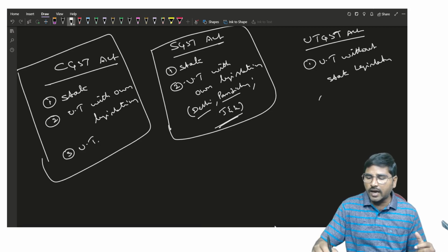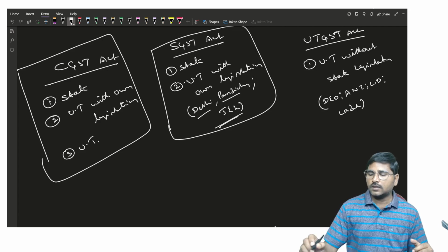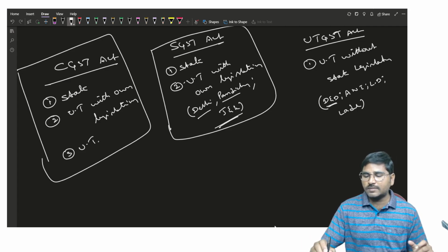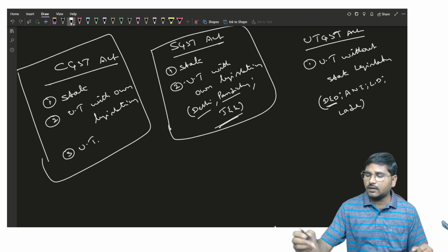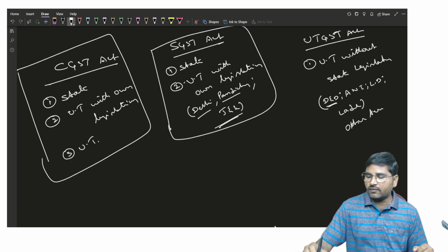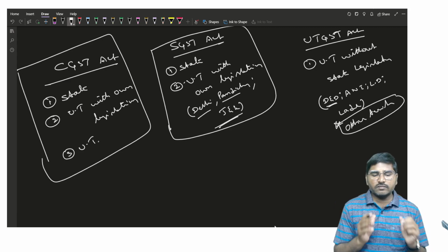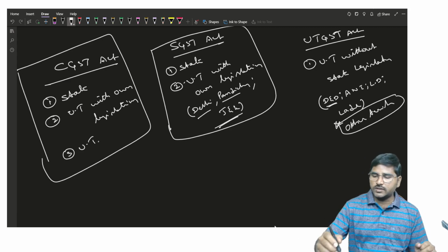Those are, as you know, Daman and Diu, Andaman and Nicobar Islands, Lakshadweep, Ladakh, and Dadra and Nagar Haveli, which is now a single union territory, and other territories. What is the meaning of other territory? I will explain later. Till then, please remember. This is the applicability of the CGST Act, SGST Act, and UTGST Act.